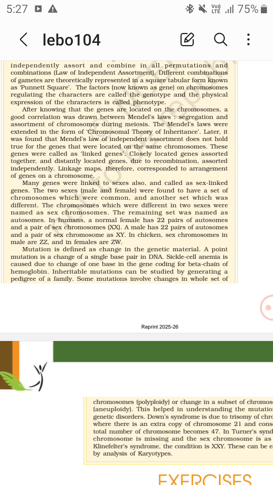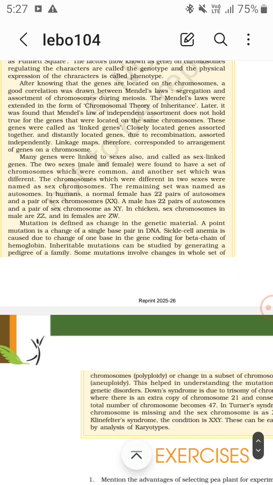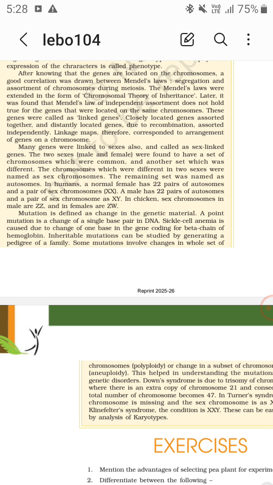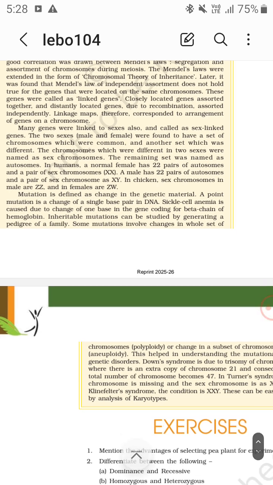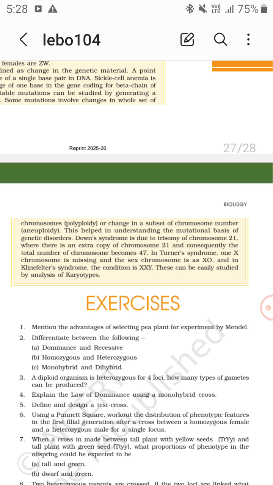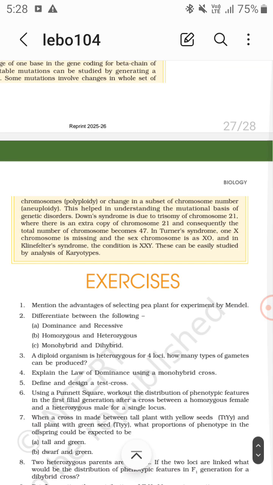In humans, a normal female has 22 pairs of autosomes and a pair of sex chromosomes XX, and a male has 22 pairs of autosomes and a pair of sex chromosomes XY. In chicken, sex chromosomes in males are ZZ and in females are ZW. Mutation is defined as a change in the genetic material. In Klinefelter syndrome, the condition is XXY. This can be easily studied by analysis of karyotypes.